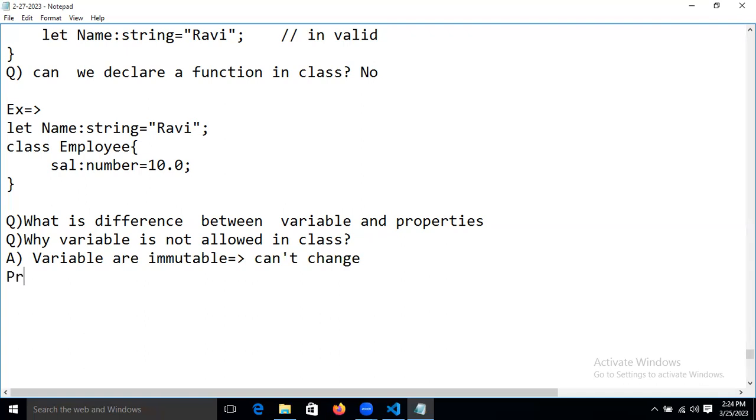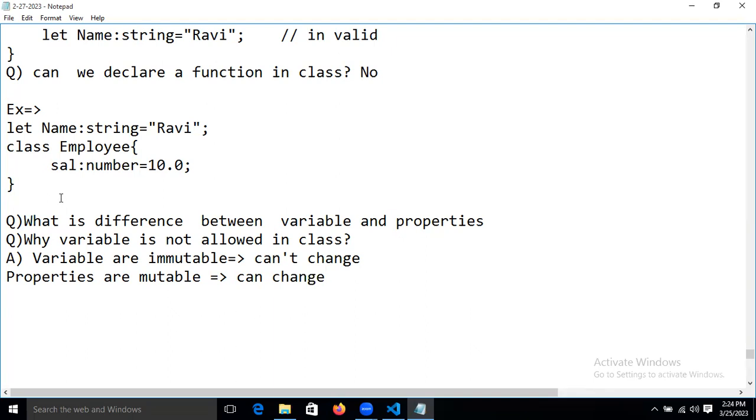Mutable is nothing but can change the value, right? This is the only difference now, guys.